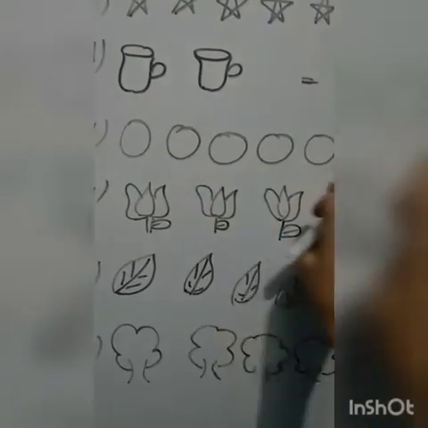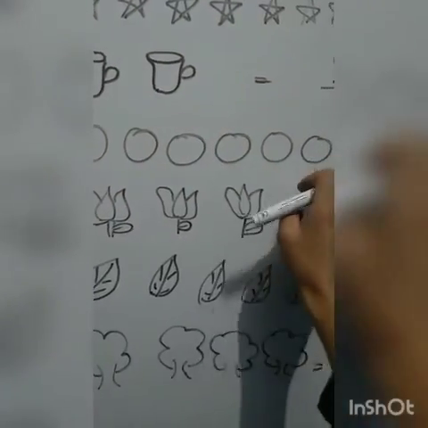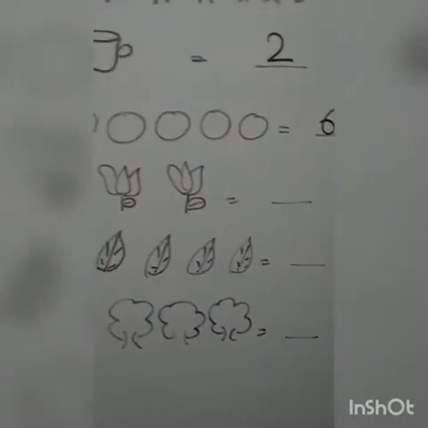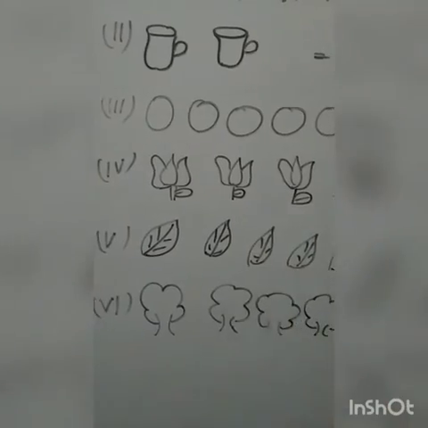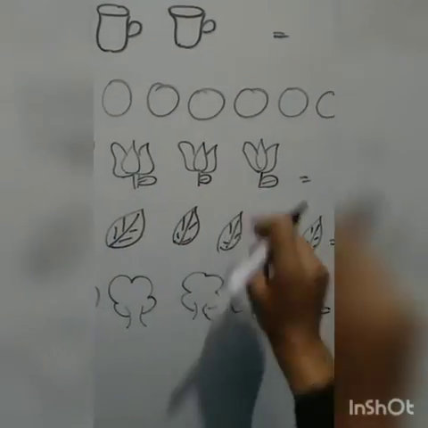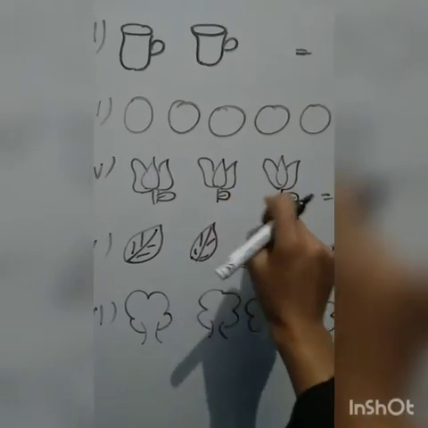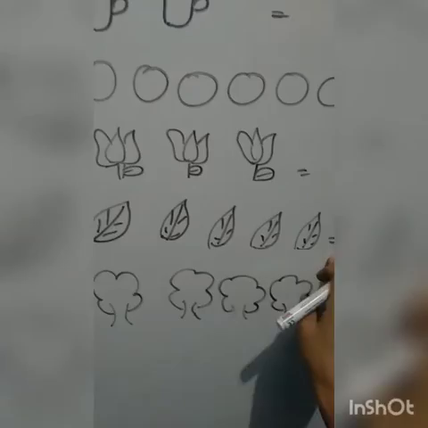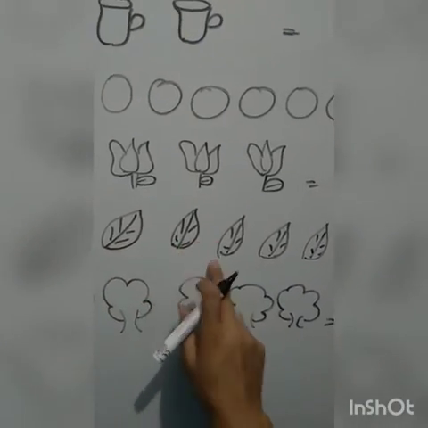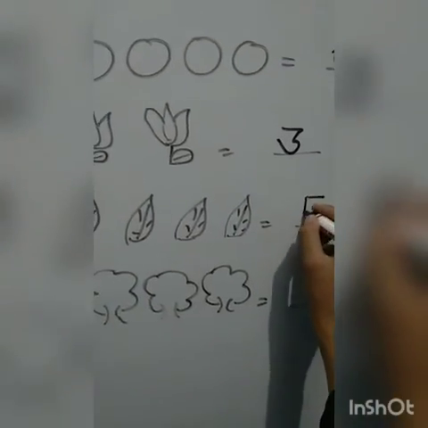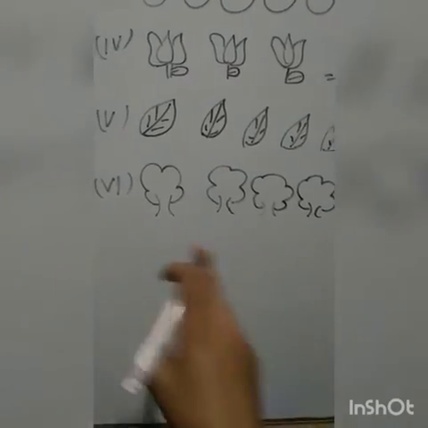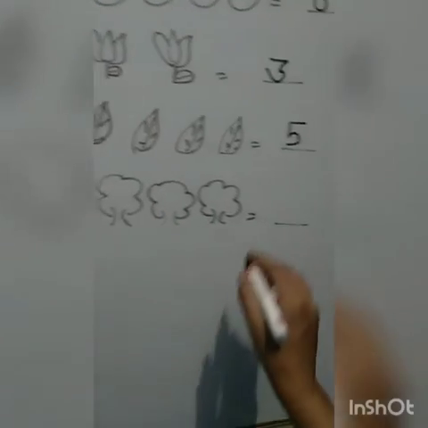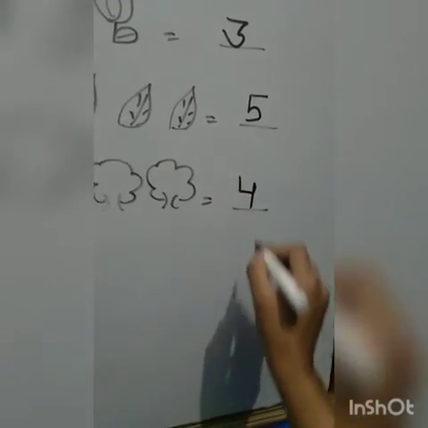Then count these circles. 1, 2, 3, 4, 5, 6. How many circles? 6. So write here 6. Count these lotus. 1, 2, 3. How many lotus? 3. So write here 3. How many leaves are here? 1, 2, 3, 4, 5. 5 leaves. Okay. Now count these trees. How many trees? 1, 2, 3, 4. 4 trees are here. So write here 4.